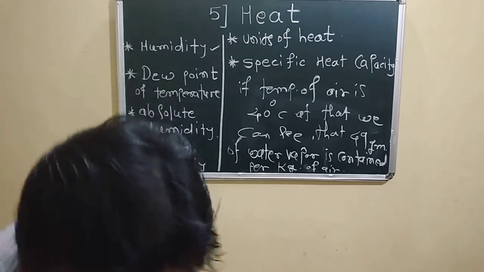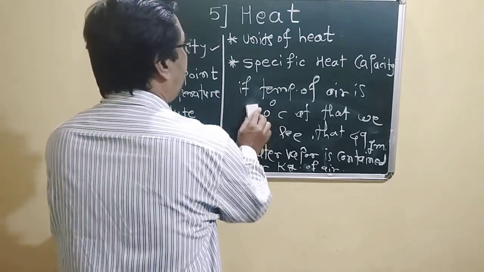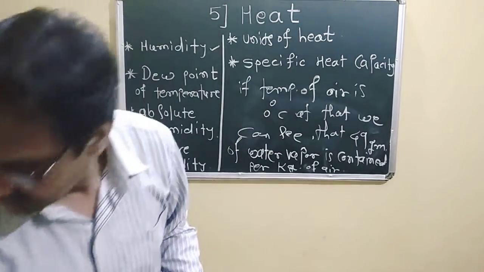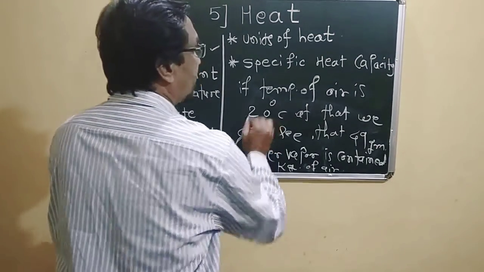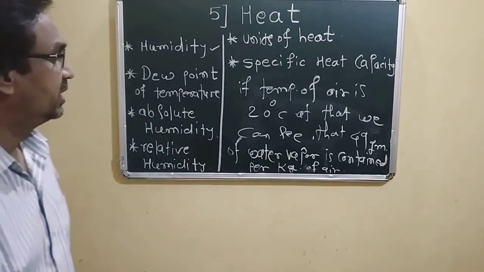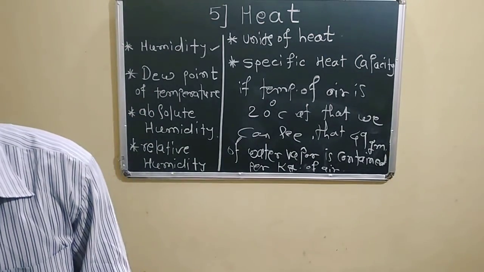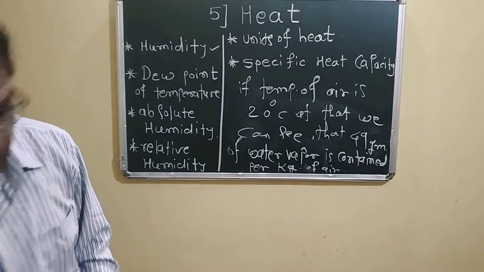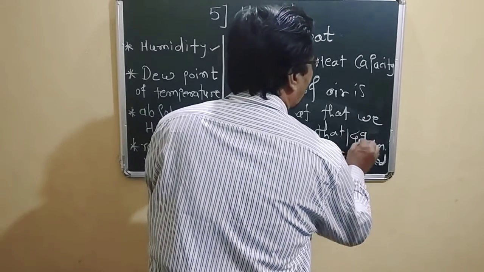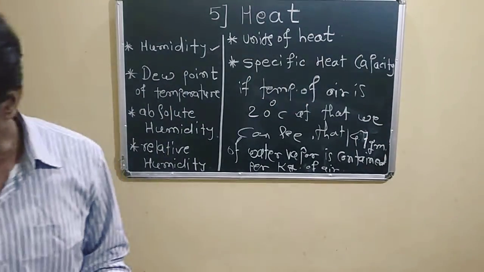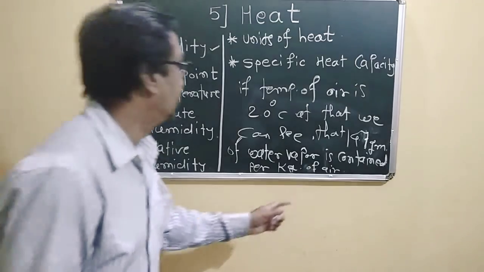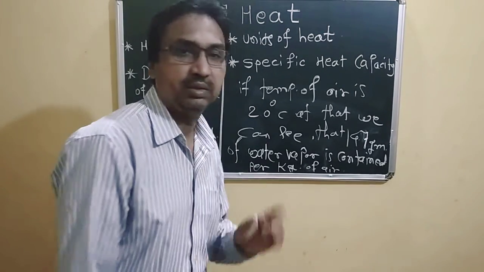Okay, if temperature is decreased, say the temperature is 20 degrees, at that time instead of 49 gram, there are only 14.7 gram of water vapor contained per kilogram of air.